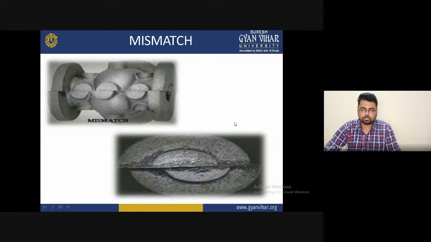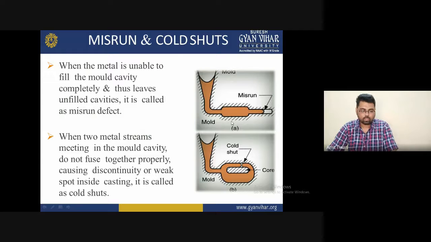The first is the mismatch defect. The second one is misrun and cold shut. What happens in a misrun? When the metal is unable to fill the mold cavity completely and thus leaves an unfilled cavity, it is called a misrun defect. Once again, I am repeating: when the metal is unable to fill the mold cavity completely and leaves an unfilled cavity, it is called a misrun defect.